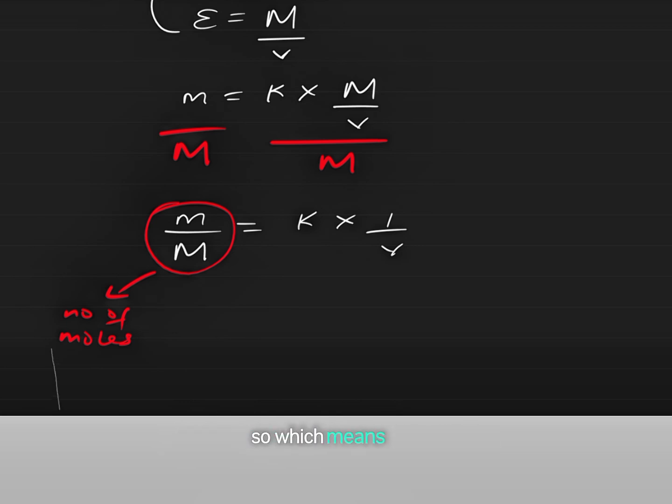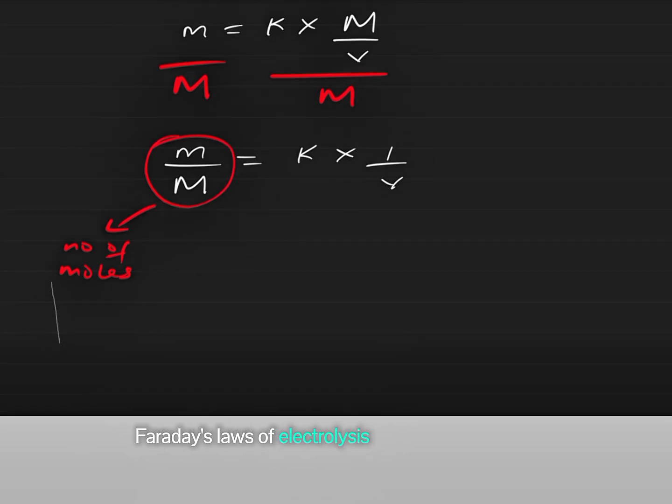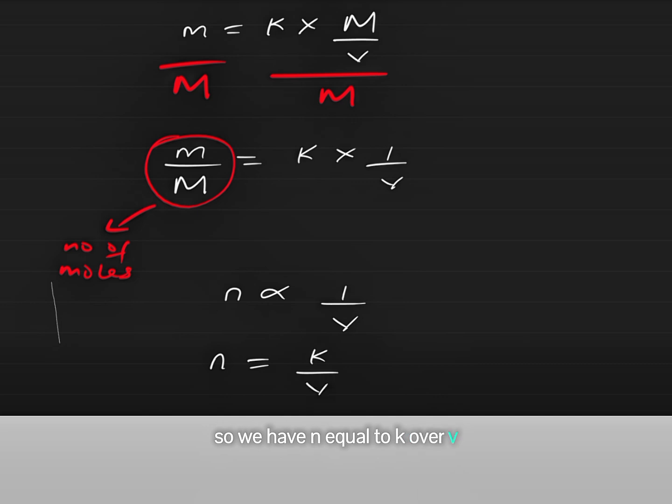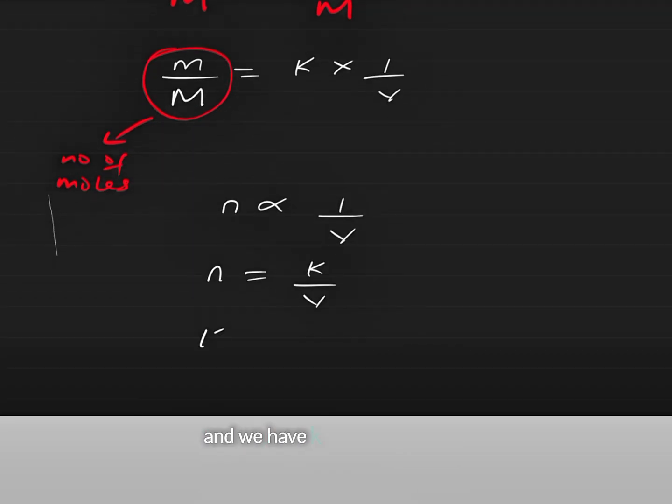So which means that Faraday's laws of electrolysis can also be restated as the number of moles N being inversely proportional to the valency or charge V. So we have N equal to K over V, and we have K equal to N times V.